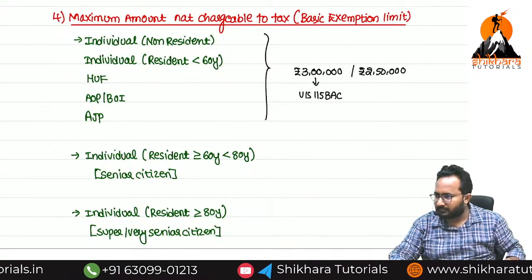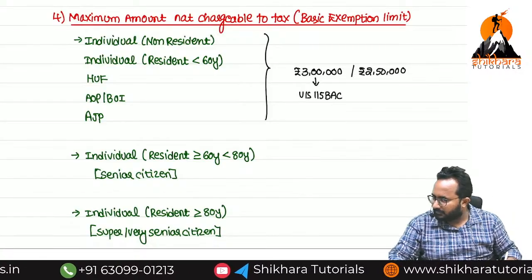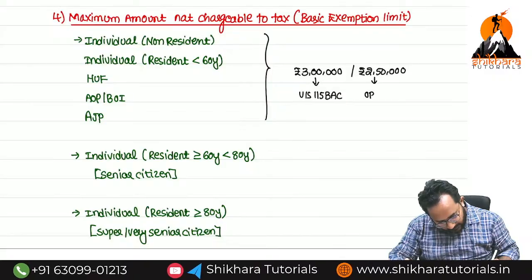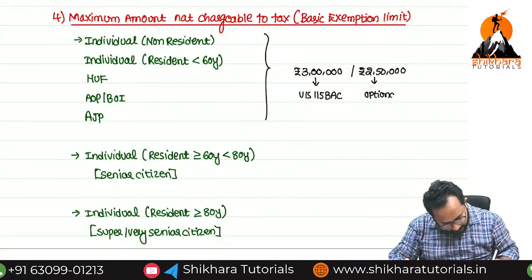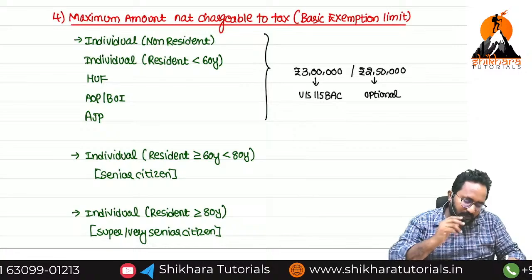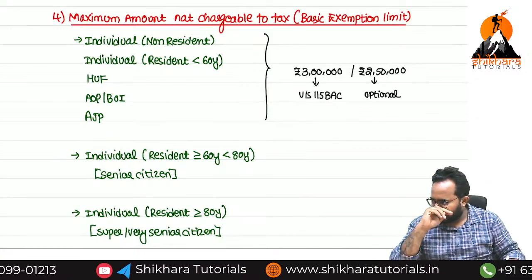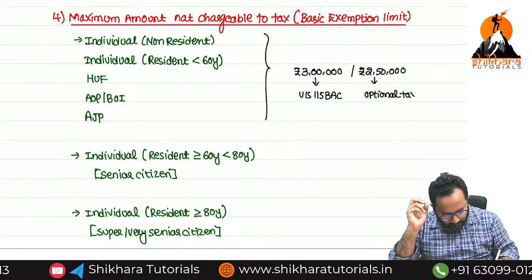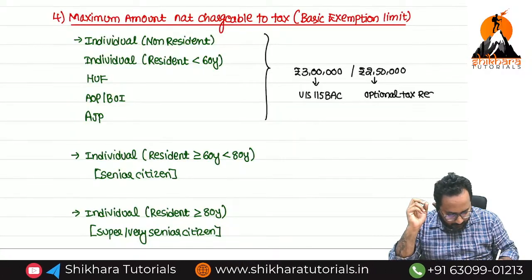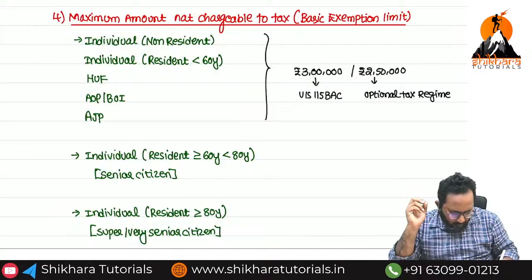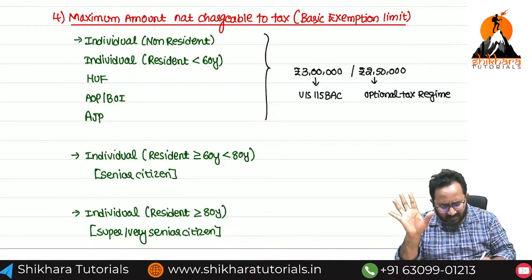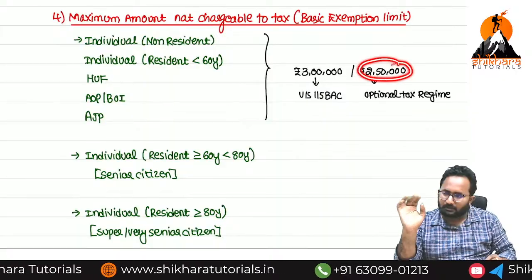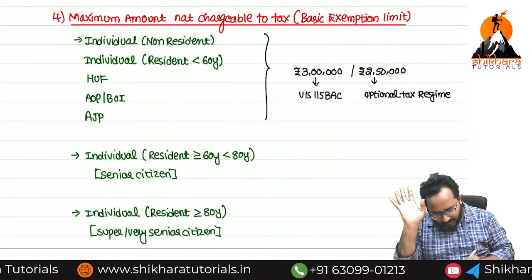In the optional regime, 2,50,000. Optional tax regime. So don't think about it, just remember: 3 lakhs is there, but 2,50,000 is also there.